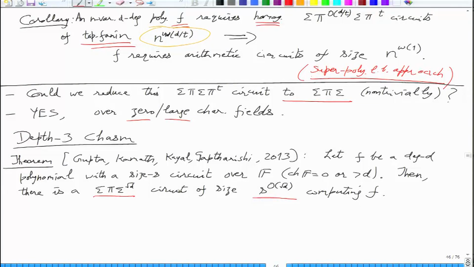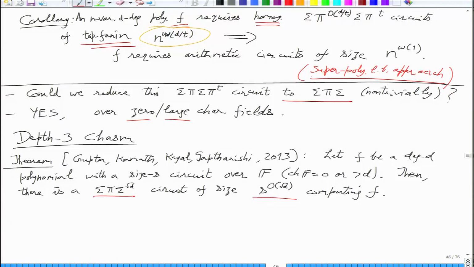This, by the way, did not happen in depth 4. In depth 4, the multiplication fan-ins were even smaller than d, right? And together they were giving you only things around degree d. They were not really computing something much bigger than degree d. But here it's different. So something counterintuitive will happen in the proof.